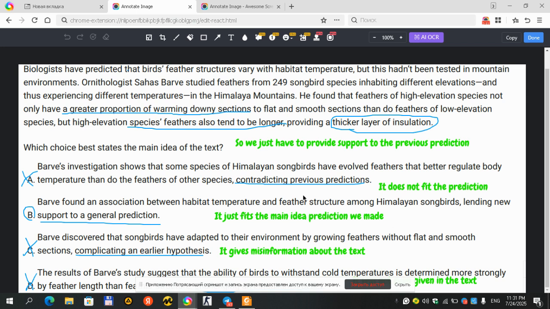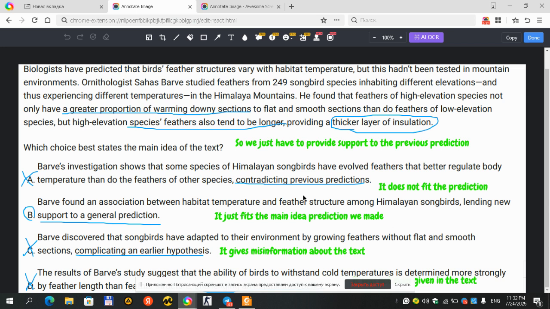He found that the Himalayan birds have thicker layers of feathers, but it wasn't evolved. The text doesn't mention anything about evolution of the feathers, so it should be out. Thus, A is eliminated.